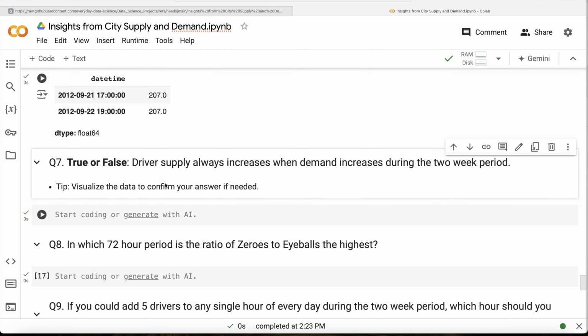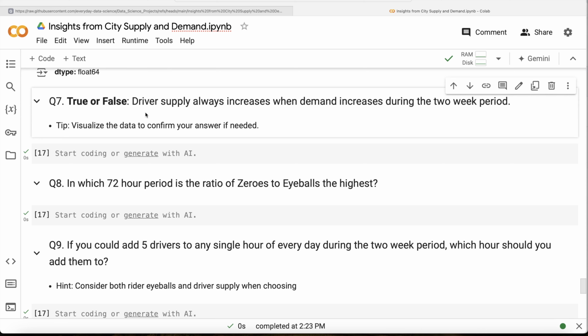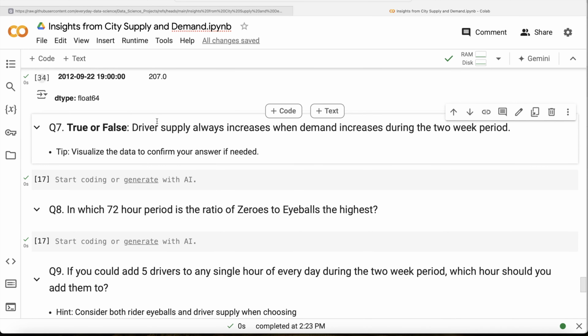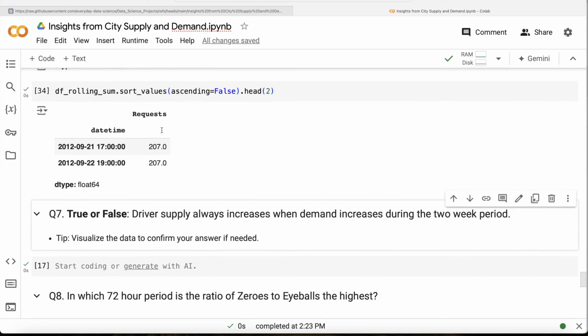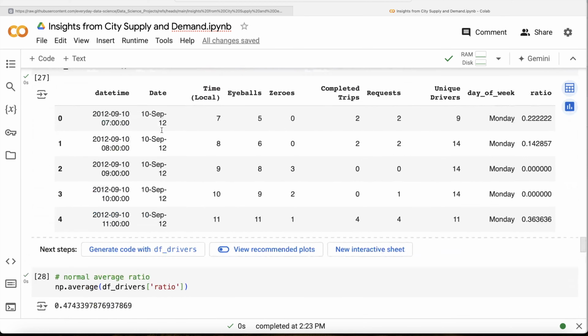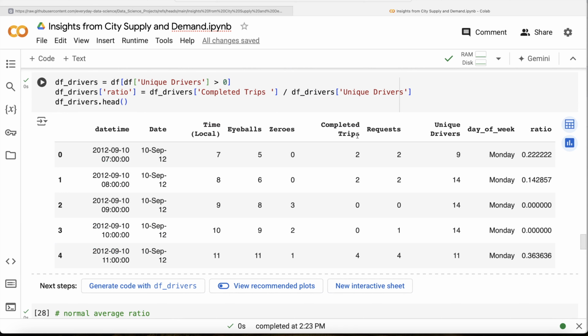Okay. Now, question number 7 is: driver supply always increases when demand increases during the 2 week period. Is it true or false? The first thing we should do is figure out what driver supply is in this data frame. If we look at this df, what is driver supply? It is unique drivers. But what is demand?